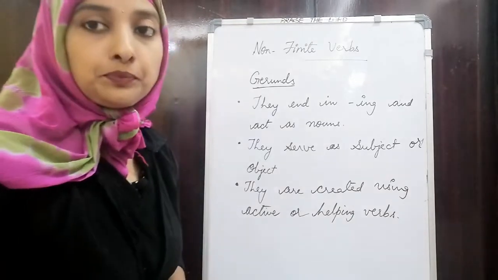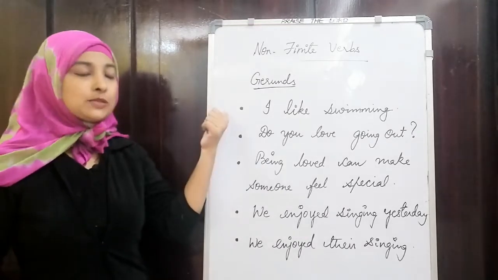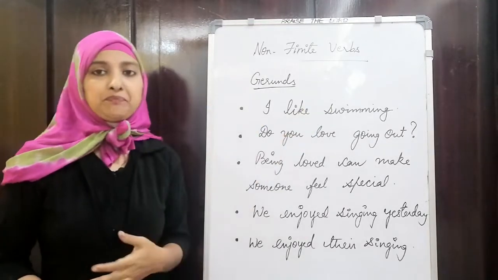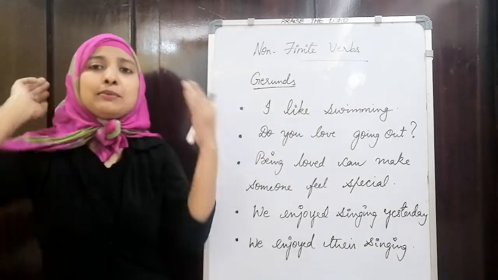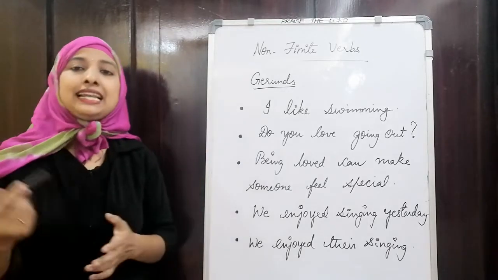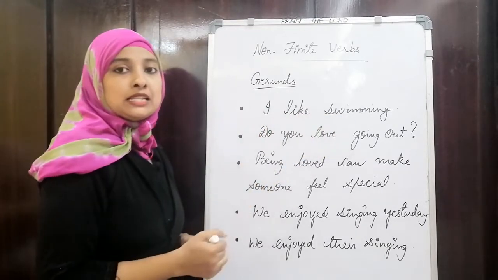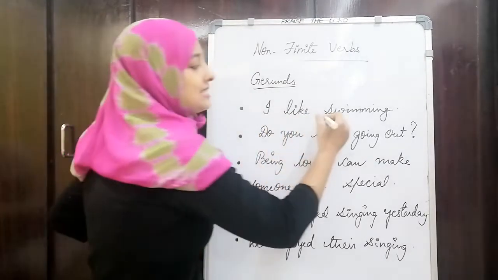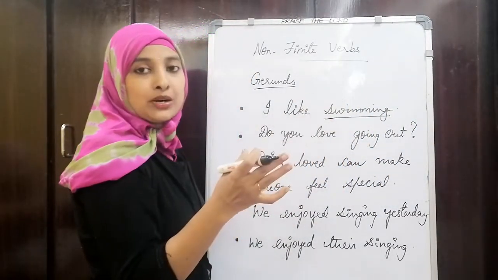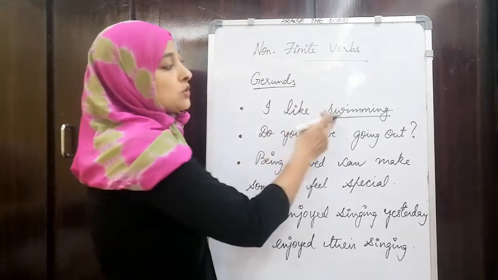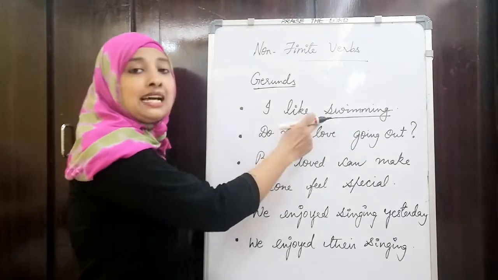Okay, so I'm here with some examples. If you look at this particular sentence, I like swimming. Clearly we can identify that the verb is like. Generally we think swimming and such words are taken as a verb. So here, I like swimming. What do I like? Swimming. Swim is an action word, a main verb, and we added ing. So this is acting as a noun. So this is a gerund here.